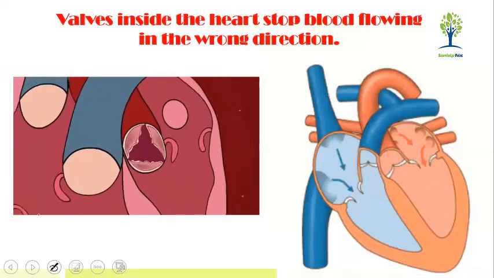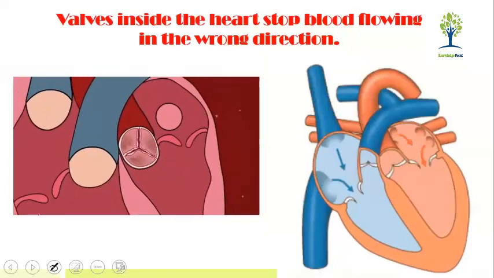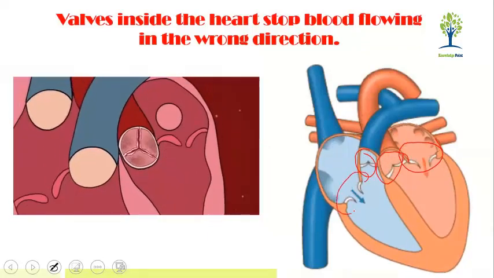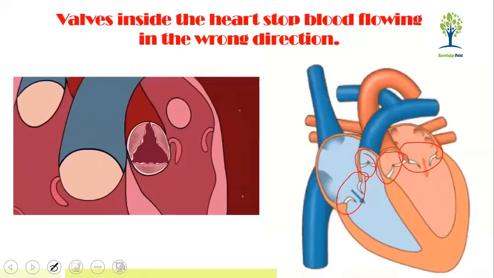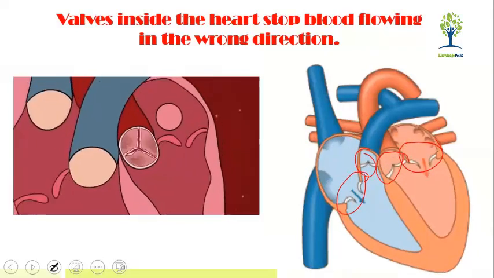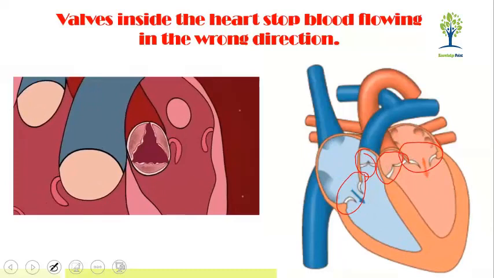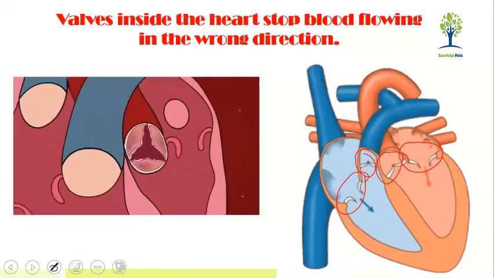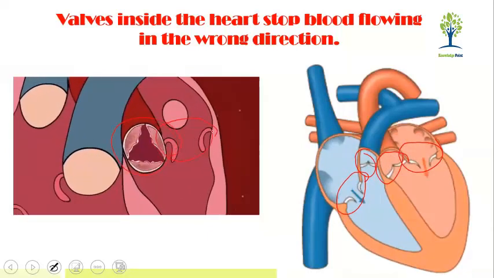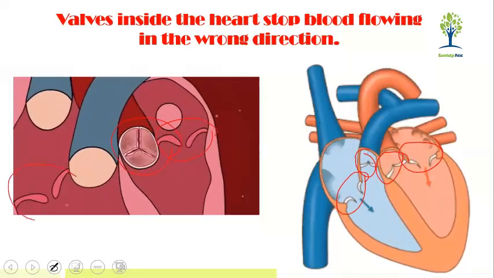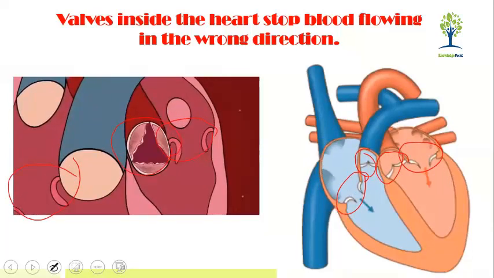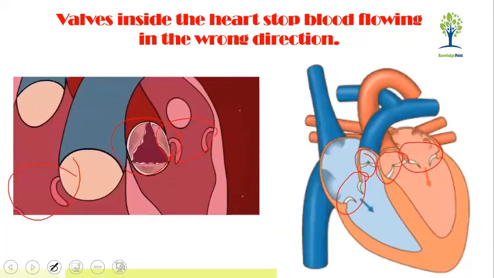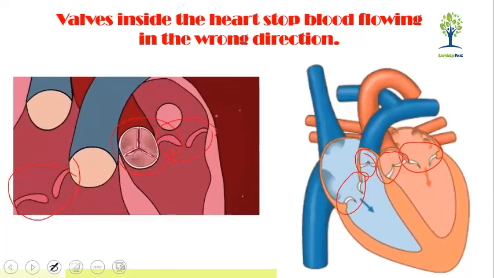Now these are the walls present in your heart. You can see here, these are the walls. 4 different walls are there in your heart, and these walls are responsible for stopping the blood moving in the wrong direction. This is what is called a wall. These are the 4 different walls, responsible for the unidirectional flow of blood, stopping the blood from moving back.